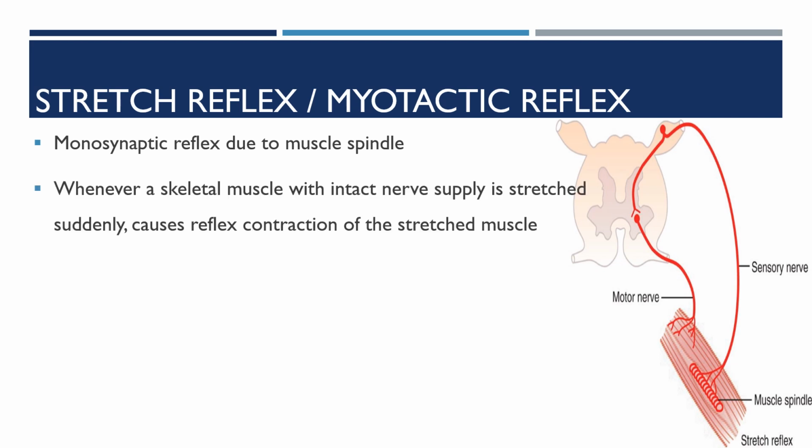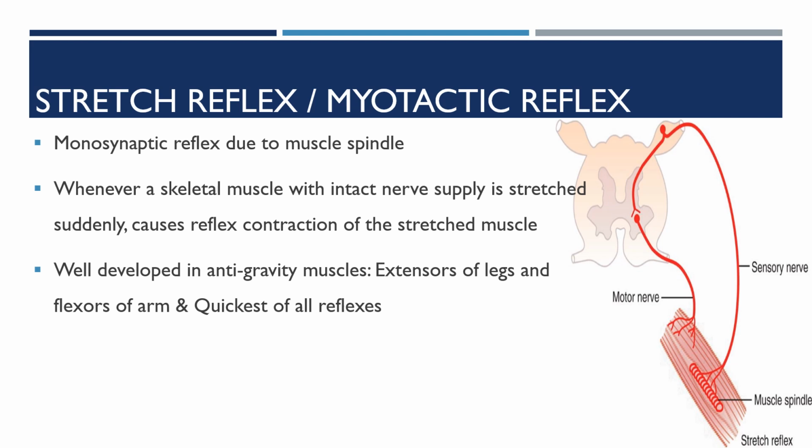Whenever a skeletal muscle with intact nerve supply is stretched suddenly, that causes reflex contraction of the stretched muscle. So in short, it is reflex contraction of a muscle when it is stretched.